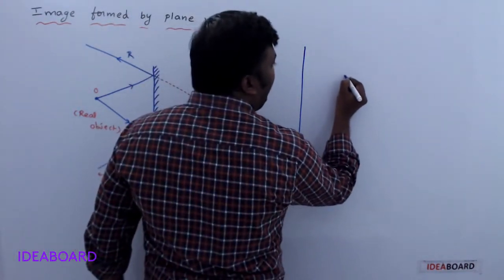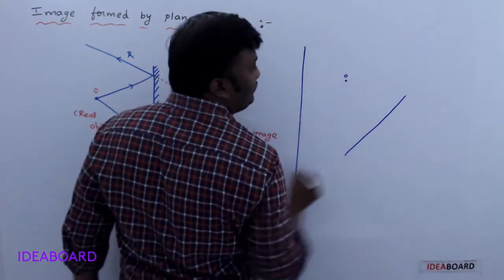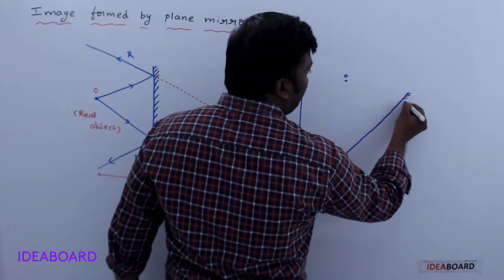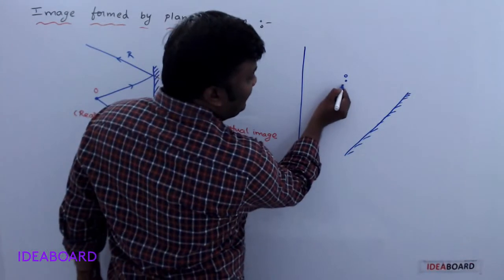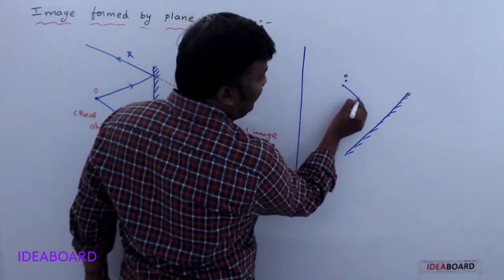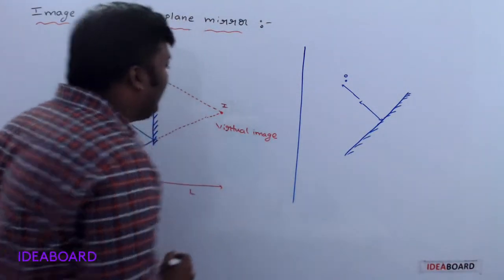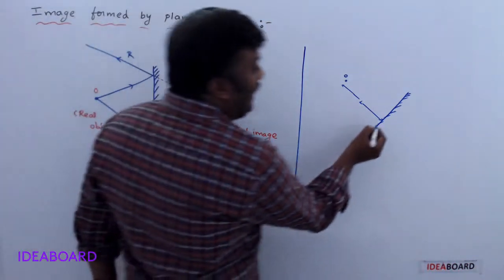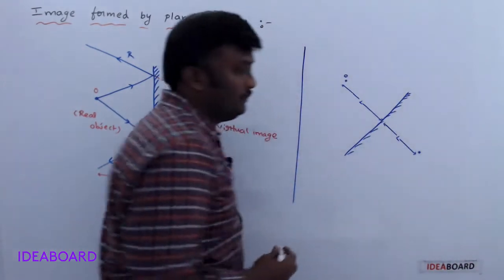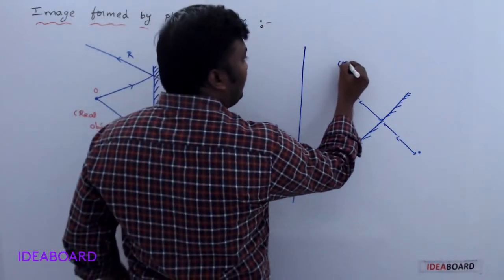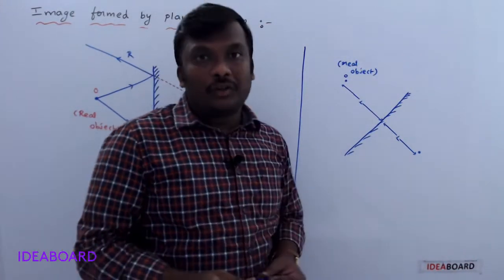Now, let us see the next case. Let this be the object O. Now the mirror is placed like this, at a distance of L from the plane mirror. Now, where is the image located? No doubt, behind the mirror, the image is formed at a distance of L. If it is a real object, then the image is virtual.